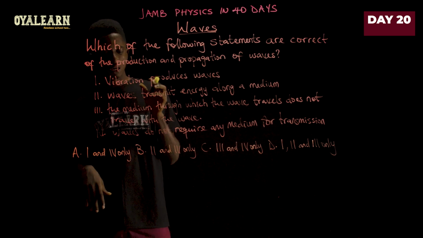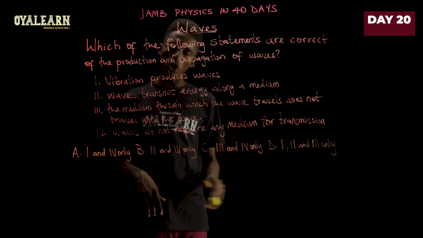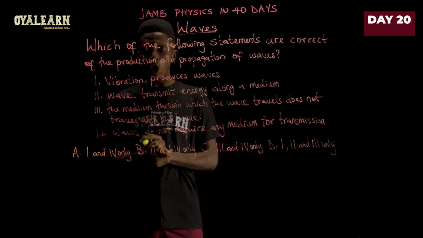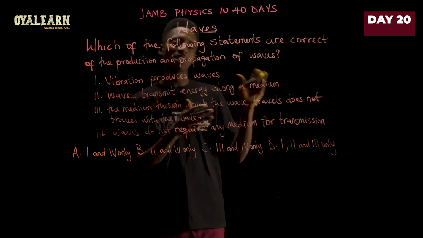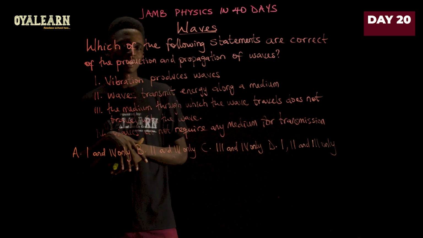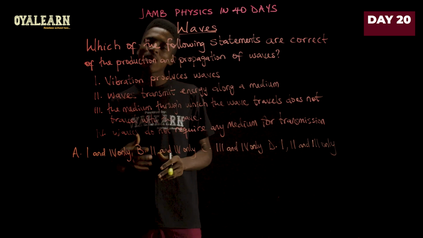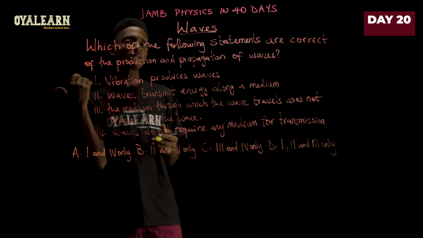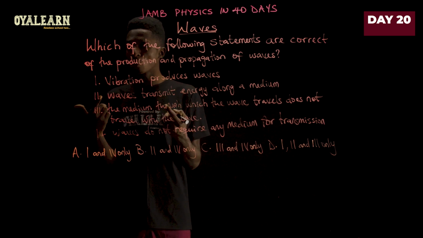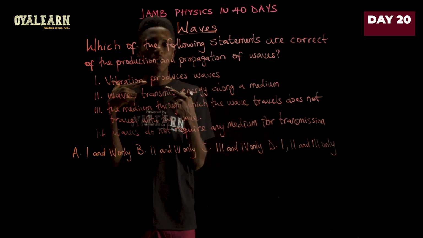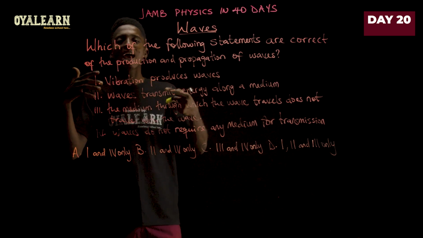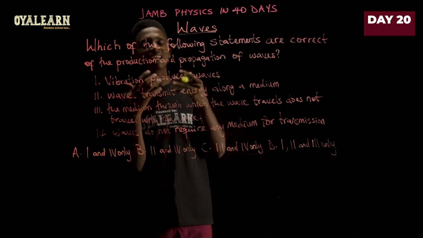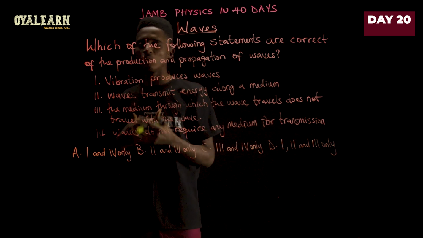Now 4 says waves do not require any medium for transmission. Now this is only true for the electromagnetic waves. They are the ones that don't require any material medium. But mechanical waves require material medium. In fact, one of those very important waves that require material medium is sound wave. Like you are able to hear me now, because the air molecules around are able to carry the energy from my sound all the way to you.